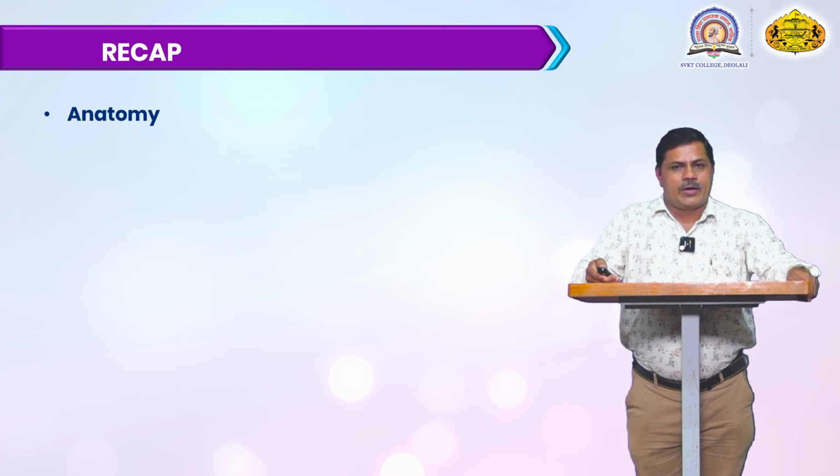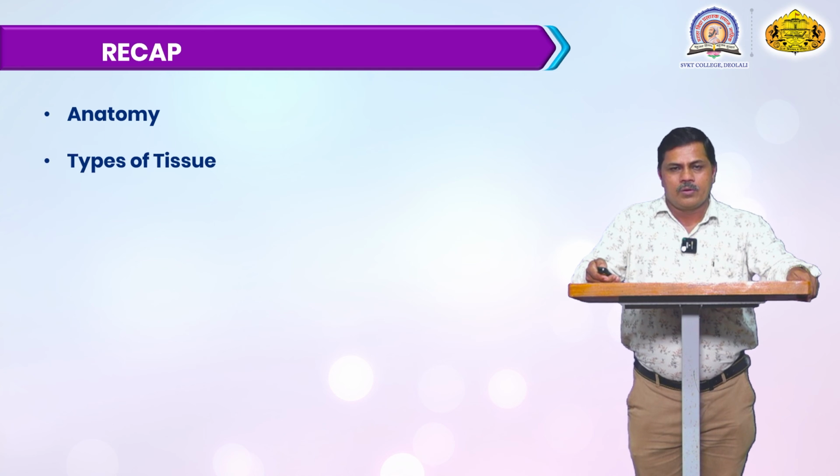First, what is meant by anatomy? Anatomy means the internal structure of the plant. It deals with the study of the internal structure of the plant, and it's called plant anatomy. In plant anatomy, there are different types of tissue, and we will study them in detail.